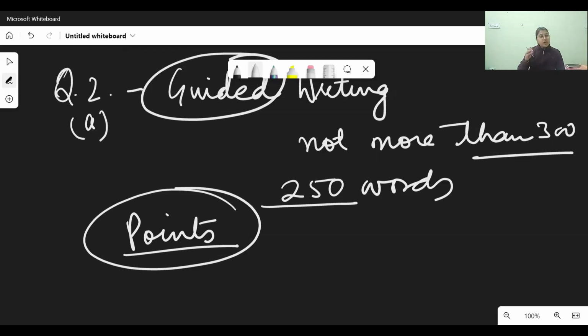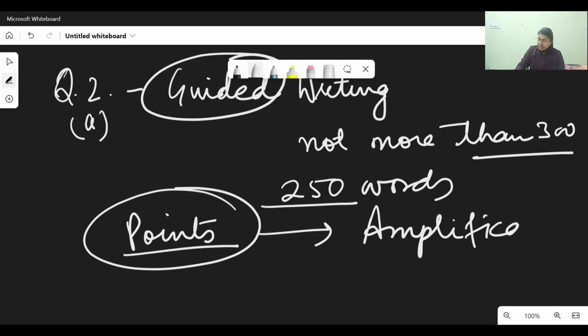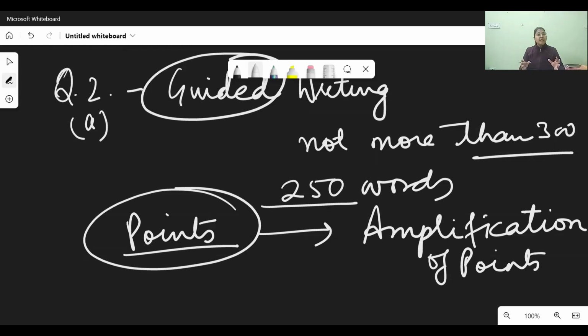Other than these points, if you have something in your mind that you have to write, that is the amplification of points. See, when the points are given in the question, it doesn't mean that you will just elaborate them in full sentences and say that yes, my composition is complete. No, you have to describe, explain, and amplify these points, and add some extra information to it. For example, I am discussing the 2020 paper.